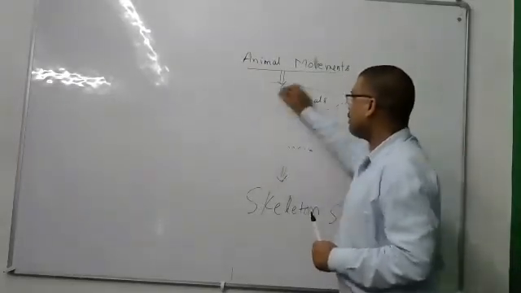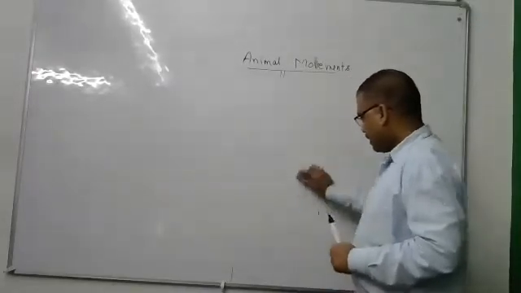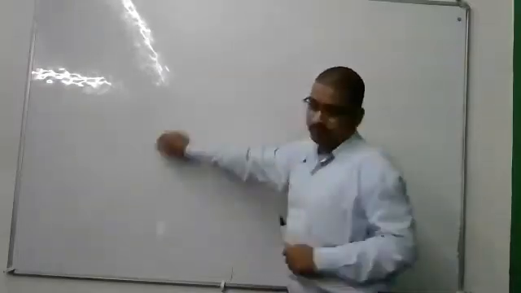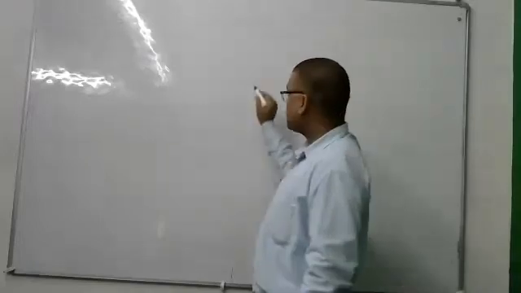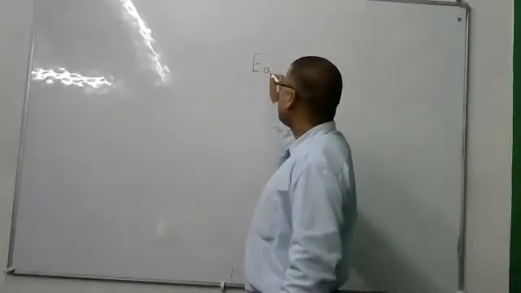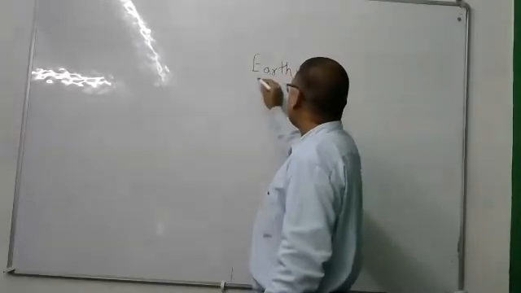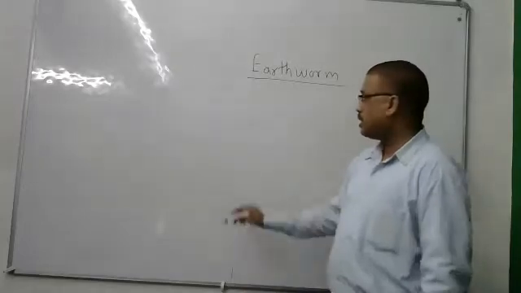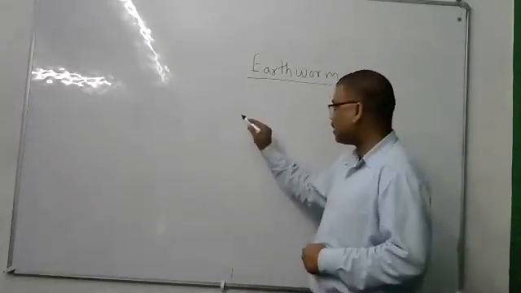The first example of the gait of animals is the earthworm. We are going to talk about the earthworm. Have you seen an earthworm? I am just giving a rough diagram of this earthworm.